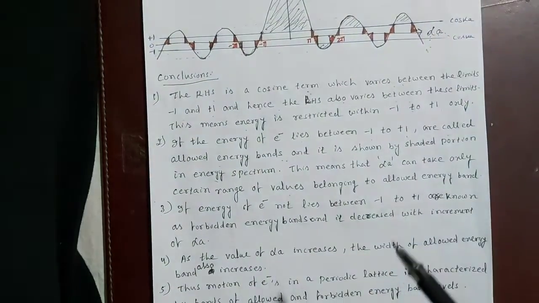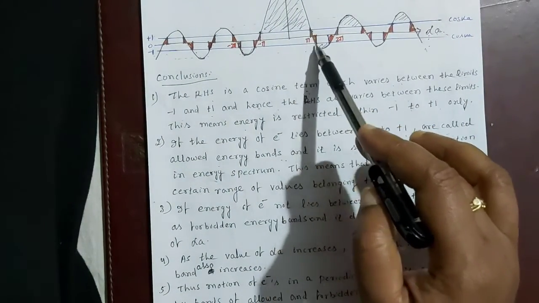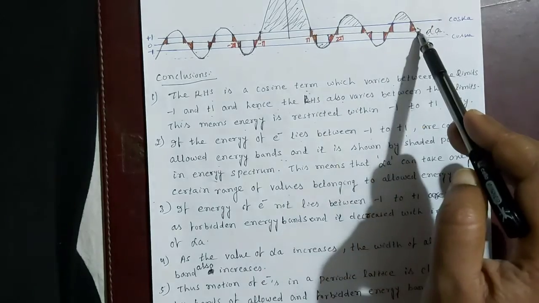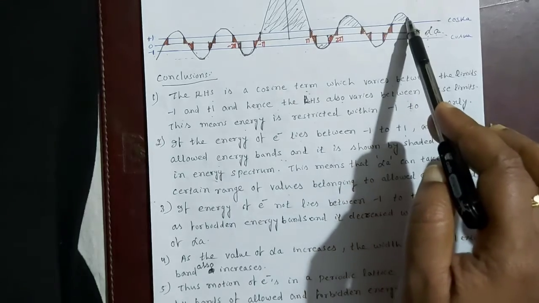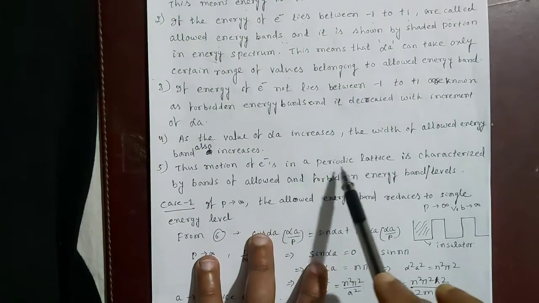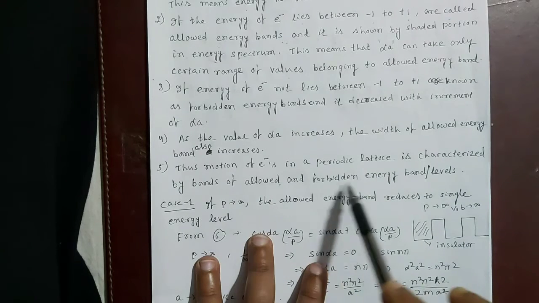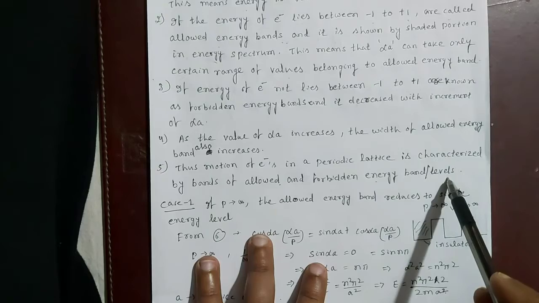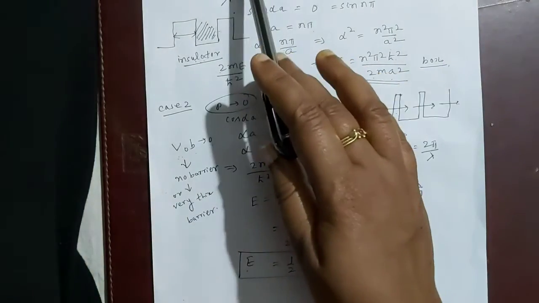Another thing can be observed here: if alpha A increases, the width of the allowed energy band increases, but the width of the forbidden energy band decreases. Thus, the motion of the electron in a periodic lattice is characterized by the bands of allowed and forbidden energy band.